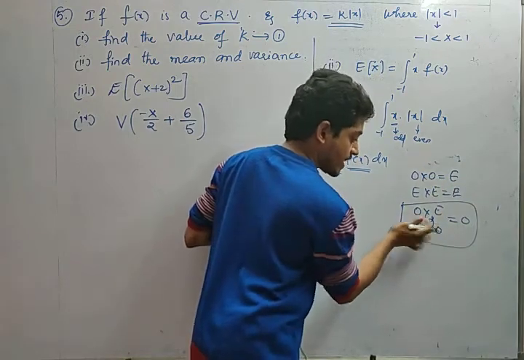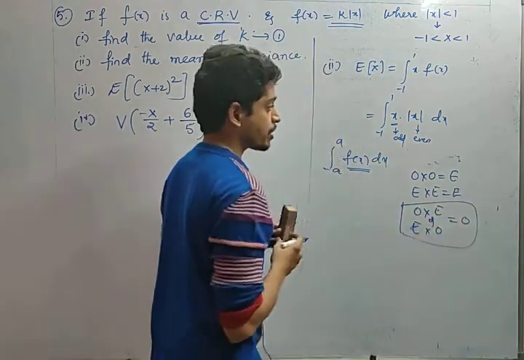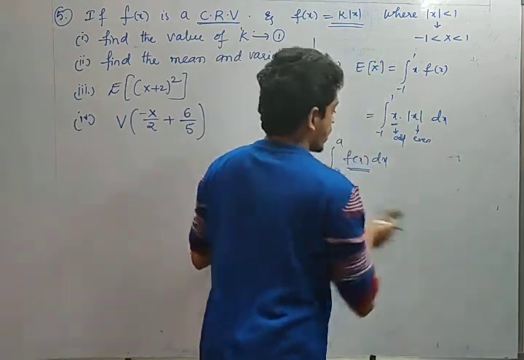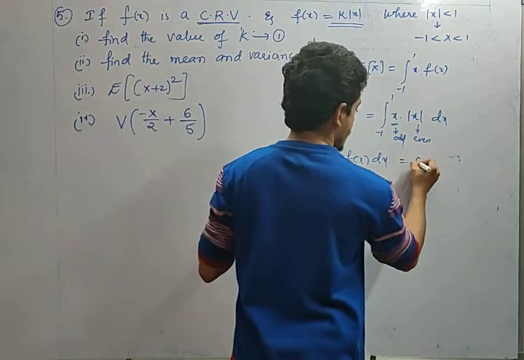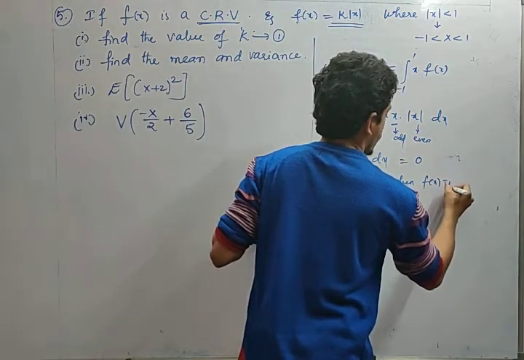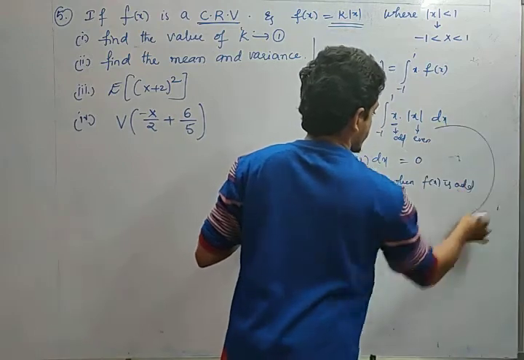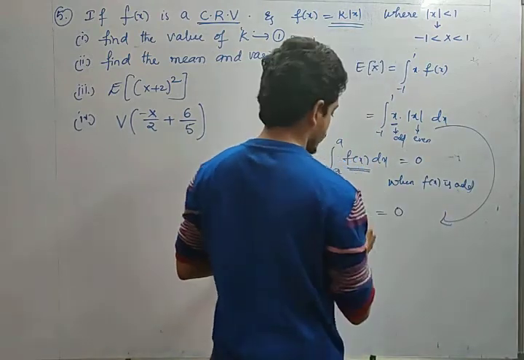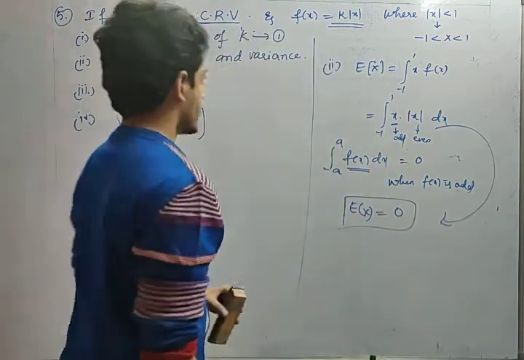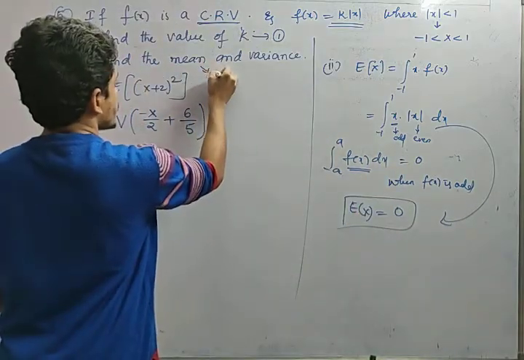If both are different, then the product will be odd. So the product of an odd function and an even function is always an odd function, right? So integral minus a to a is equal to 0 when f of x is odd. So by using this property, this value is 0. So the expectation of x in this condition is 0. The expectation mean value is equal to 0.